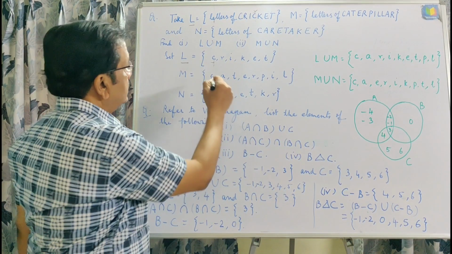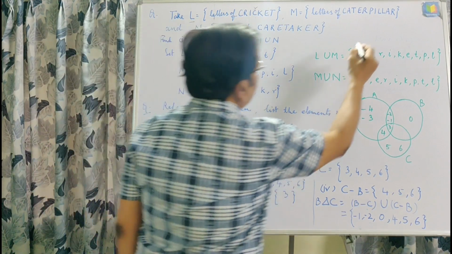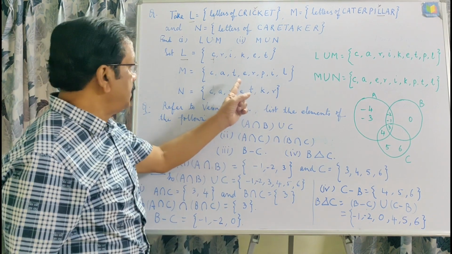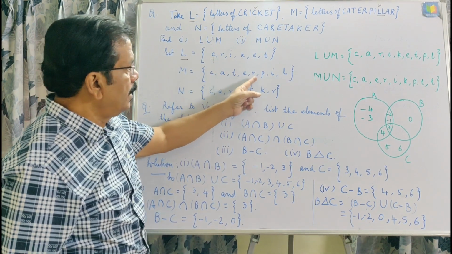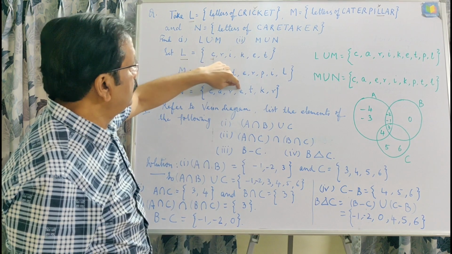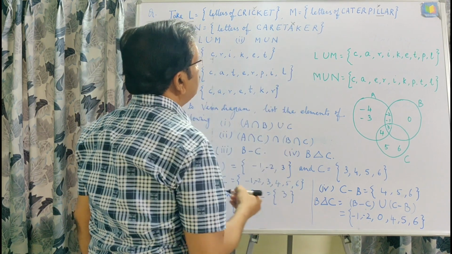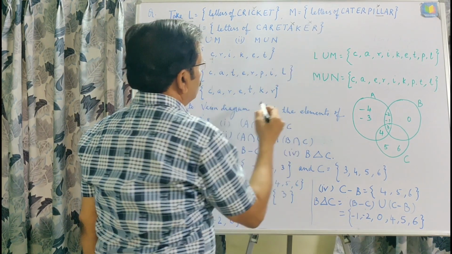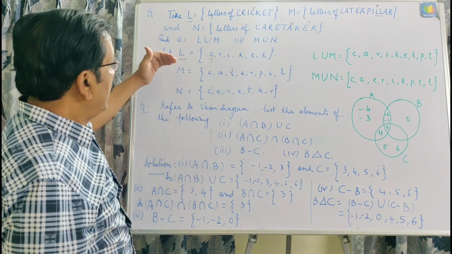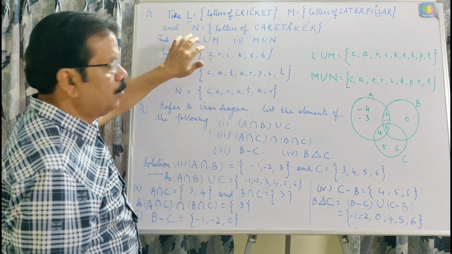Now you can see here C, A, T, E, R. But L is repeating itself 2 times, and that is why we write only one time L. Because this is of distinct objects, so C, A, T, E, R, P, I, L. In the same way, caretaker: C, A, R, E, T. Then A is repeating itself again, and we will not write it here, and E is repeating itself, so T, K, R. This way, after writing the given sets in the form of elements, we will do the questions.